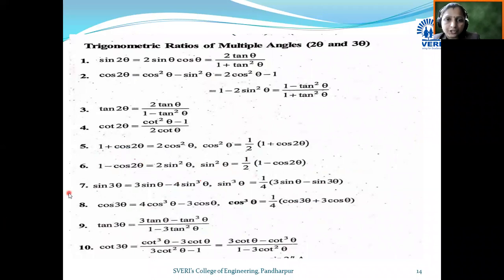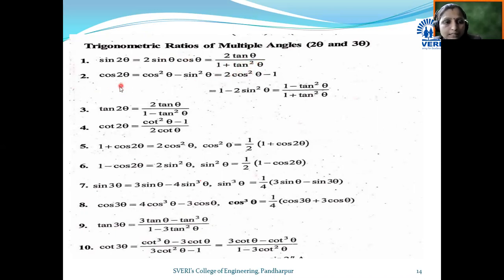See, these are the trigonometric ratios with multiple angles, 2 theta, 3 theta. You can see here sine 2 theta becomes 2 sine theta cos theta. We know this basic multiple angle formula, we already learned it in 11th standard. By using this formula, we got the formula in terms of tan theta. 2 sine theta cos theta becomes 2 tan theta divided by 1 plus tan square theta.